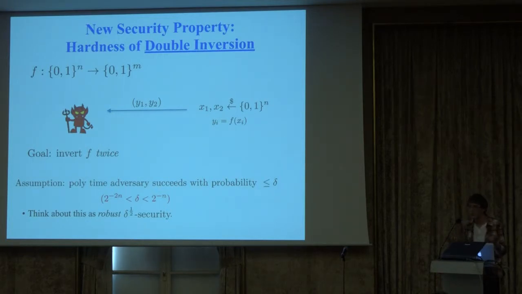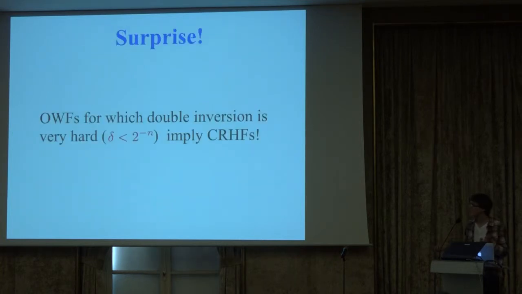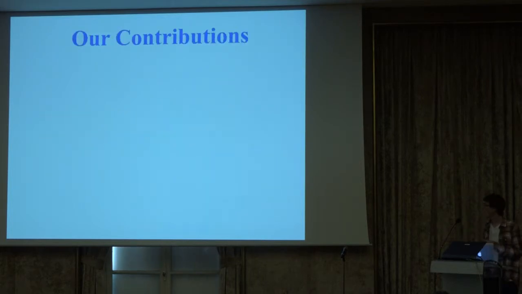This is actually useful. Somewhat surprisingly, it turns out if you have a one-way function satisfying this sort of hardness, you can actually construct collision resistance. So this didn't just, in a contrived way, avoid Simon's impossibility. It actually avoids the black box separation entirely. So that was the simplest result, or the first result in our paper.